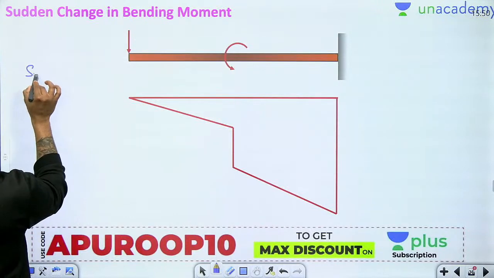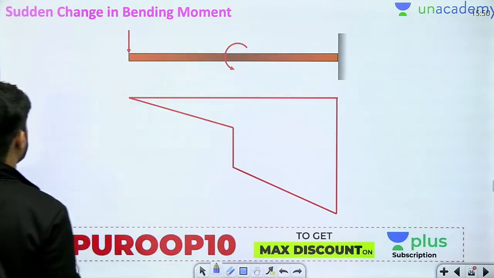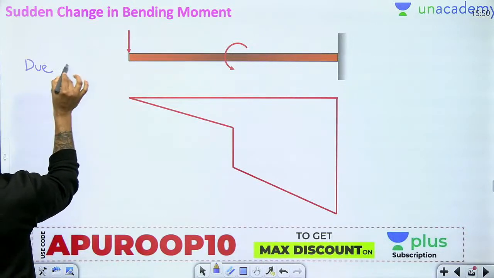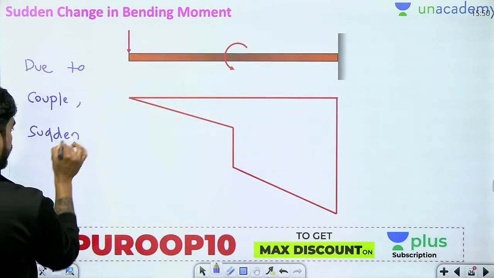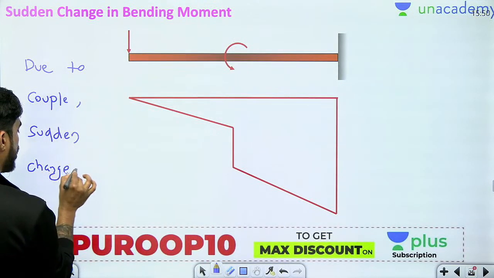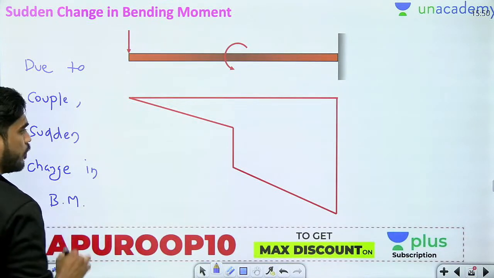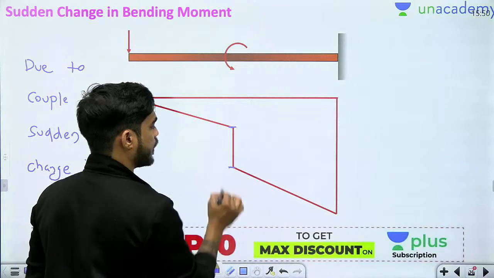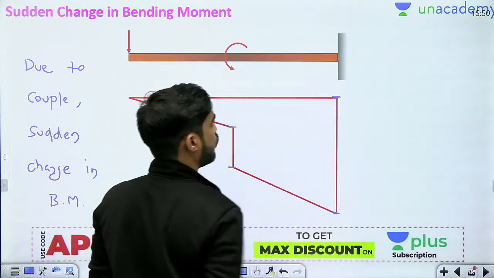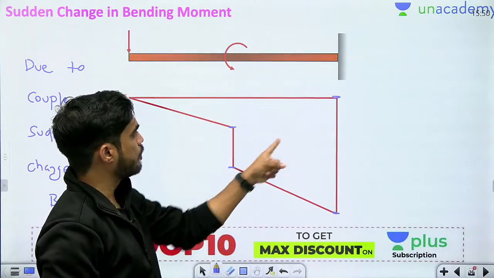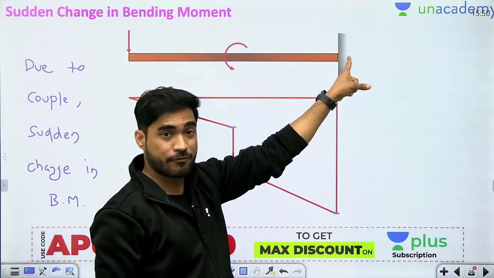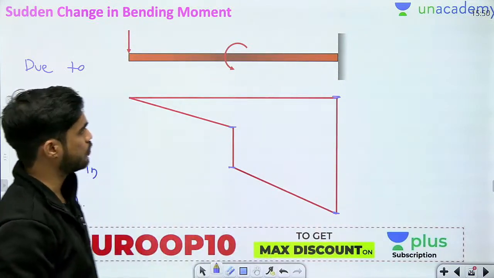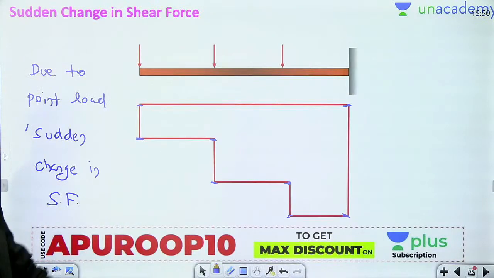Okay, similarly sudden change in bending moment. So sudden change in bending moment is due to couple. Due to couple there is sudden change in bending moment. So you can see the bending moment is suddenly changed from here to here and from here to here. Why? Here there is a couple, but why is it changing here? Because there is a couple reaction here, na. तो यहाँ पे this is a fixed end, तो यहाँ पे भी there is a sudden change. Okay, so if there is a couple, sudden change in bending moment. If there is a point load, sudden change in shear force.